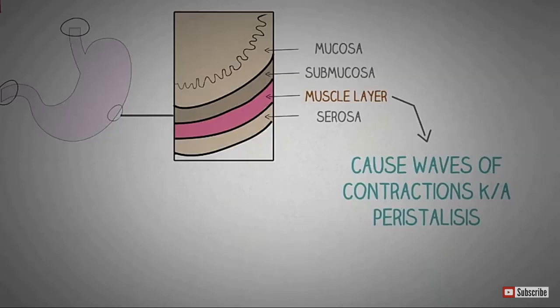Now this mucosa layer also produces an enzyme known as pepsinogen, and the muscular layer, which is made up of smooth muscles, helps in the mechanical churning in the stomach. The mucosa layer also produces some substances that neutralize the acid, preventing damage to the wall of the stomach. Pepsinogen helps in the digestion, becoming pepsin. This pepsinogen enzyme helps in the breaking down of the protein which is present in our food by the enzyme known as pepsin, produced from pepsinogen.